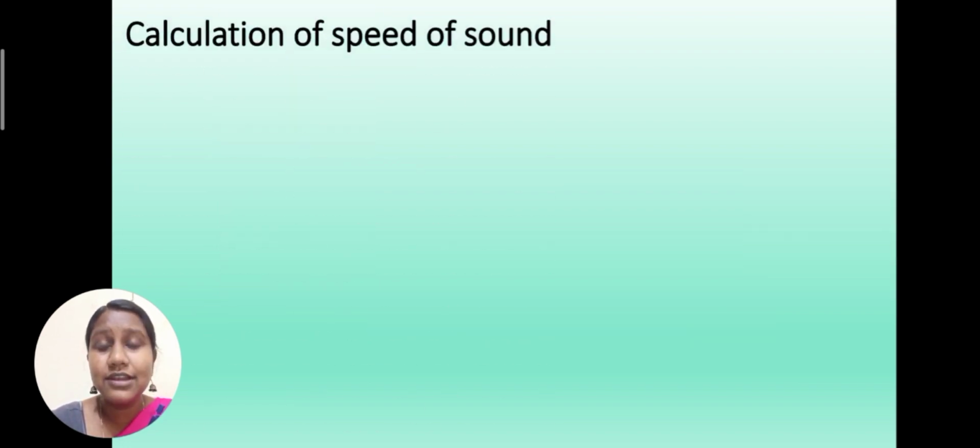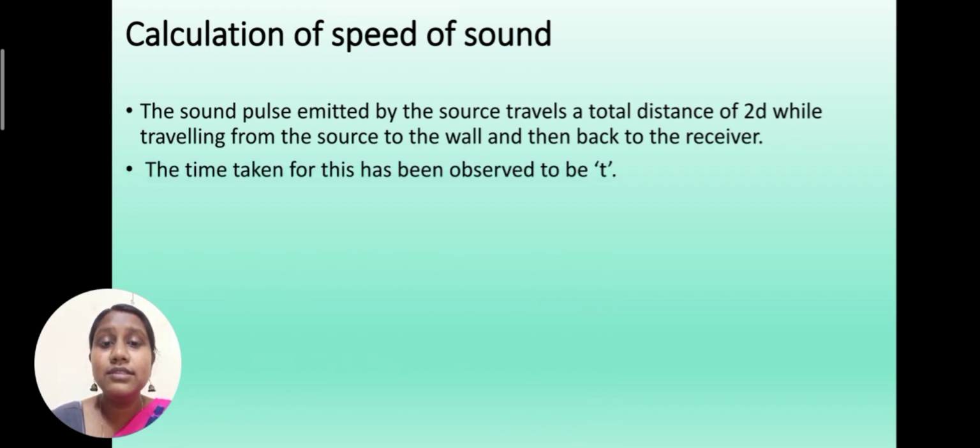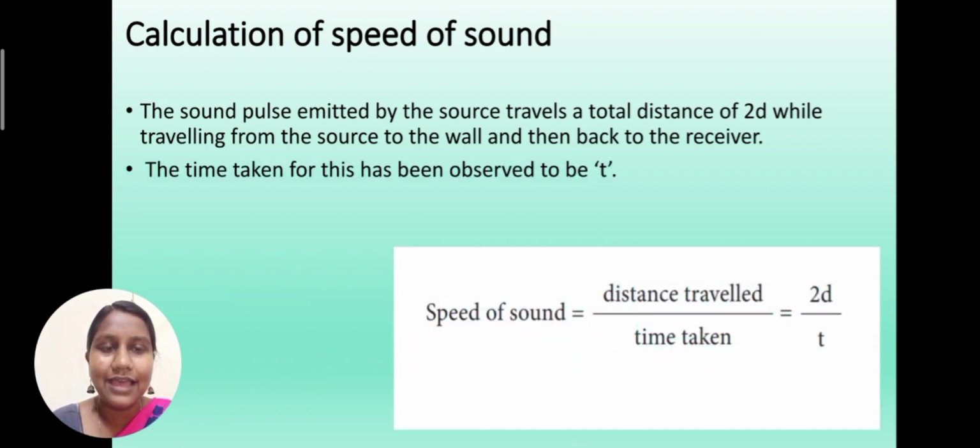So how to calculate the velocity of the sound? There is a formula. The sound pulse emitted by the source travels a total distance of 2d. Why 2d? Because first the distance is between the source and the wall, and then the distance is between the wall and the receiver. So it is 2d. The time t is considered. So to calculate the speed of sound, we have a formula: 2d divided by t.